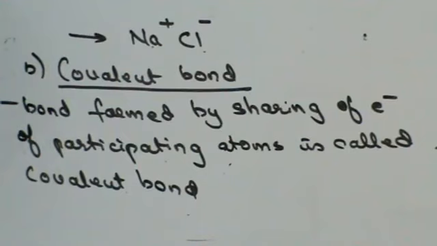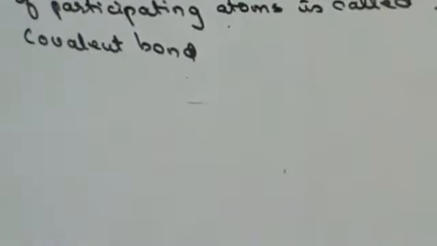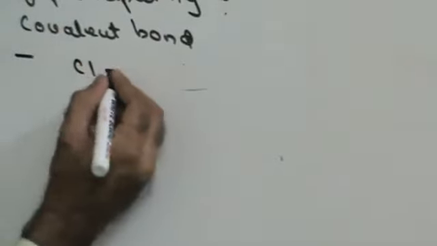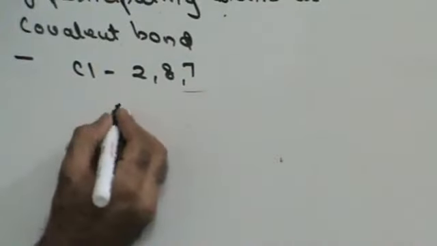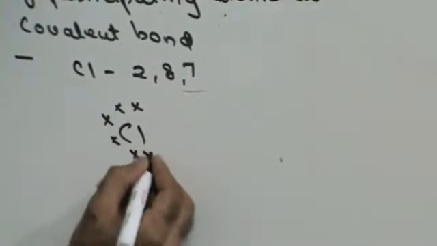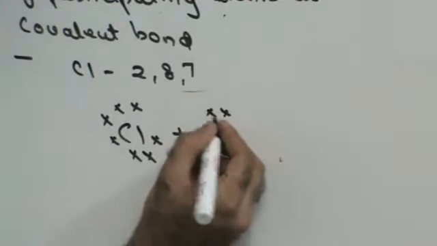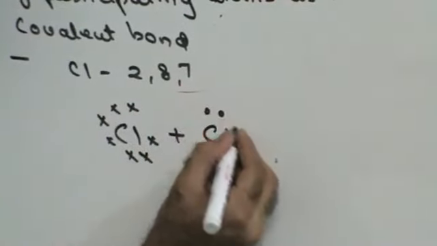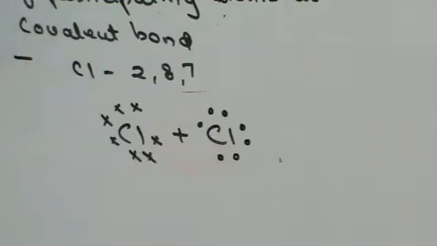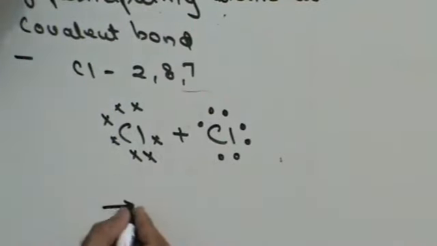Now, let's explain this to you with the help of an example. Let's consider chlorine, electronic configuration 2, 8, 7. So one chlorine atom has 7 electrons in its outermost orbit, and it combines with another chlorine atom which again has, we'll show this with the help of dots, 7 electrons in its outermost orbit. When the two chlorine atoms combine, they will share a pair of electrons.